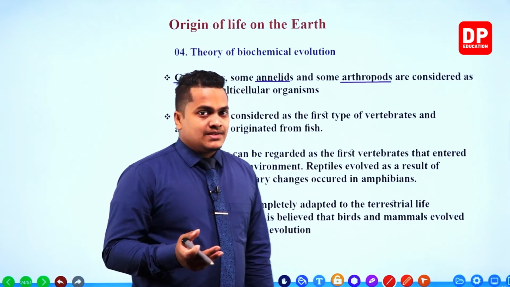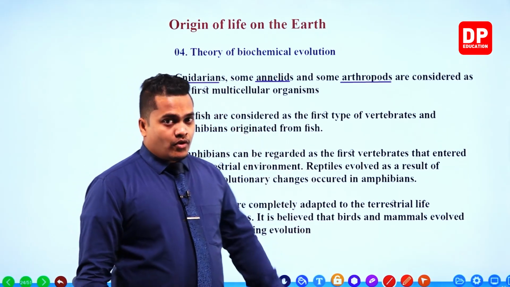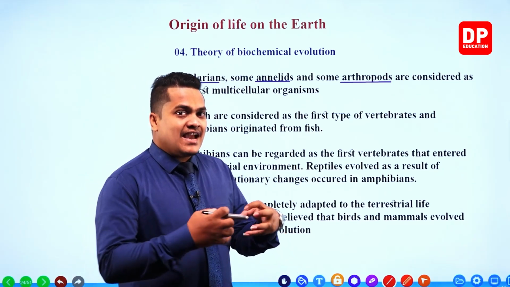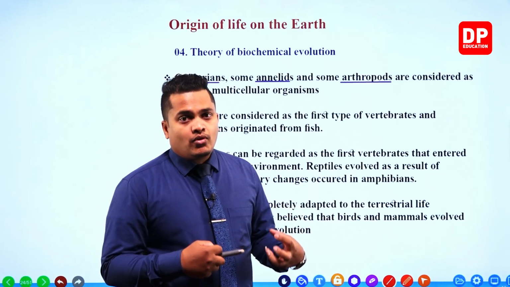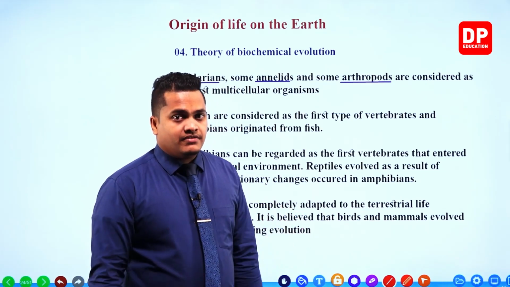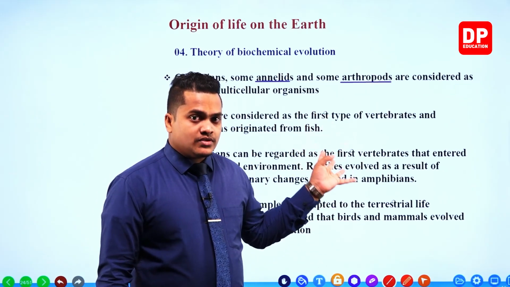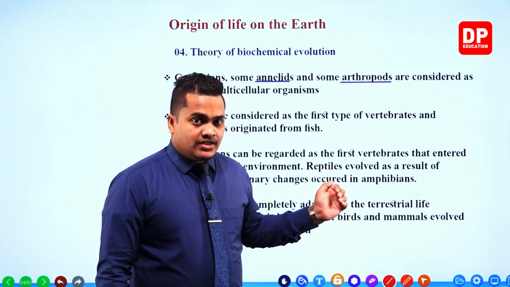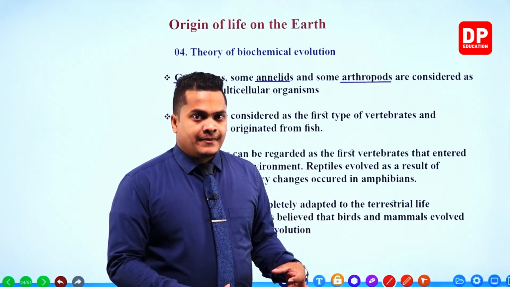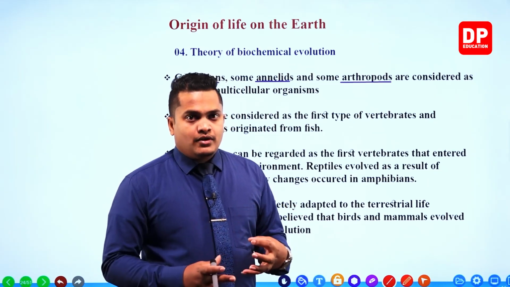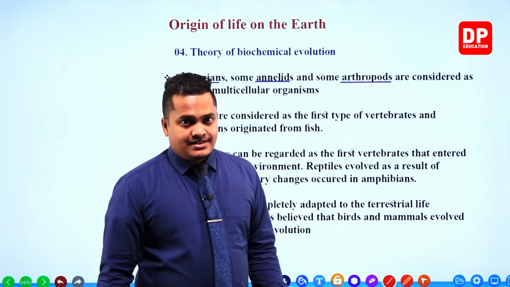These simpler organisms were cnidarians, annelids, and arthropods. After the creation of bacteria and photosynthetic organisms, multicellular organisms developed, and the first were cnidarians, arthropods, and annelids.